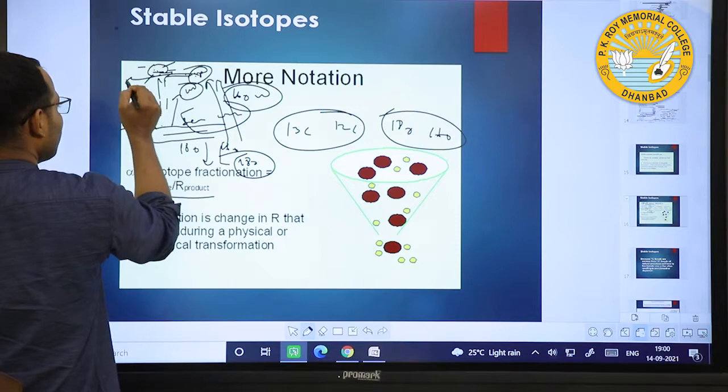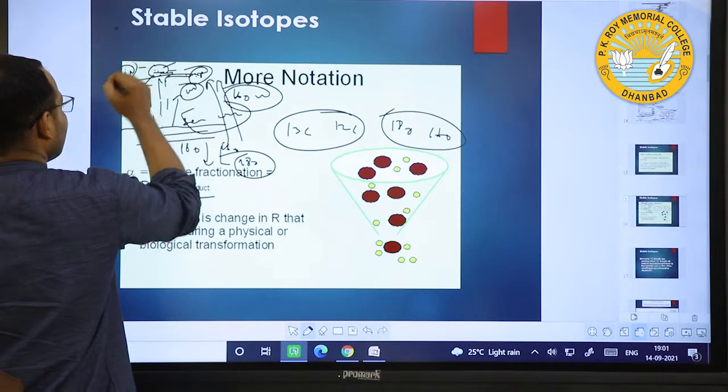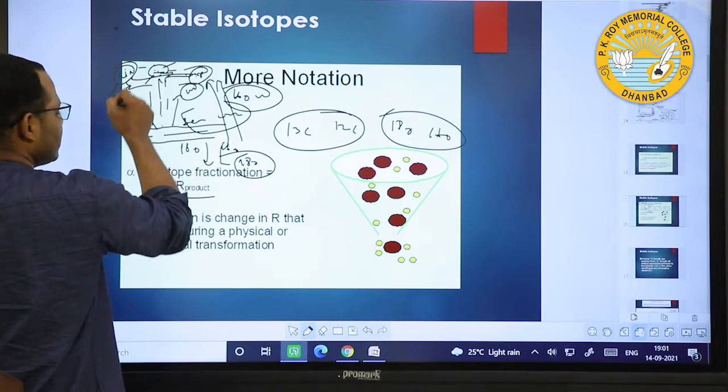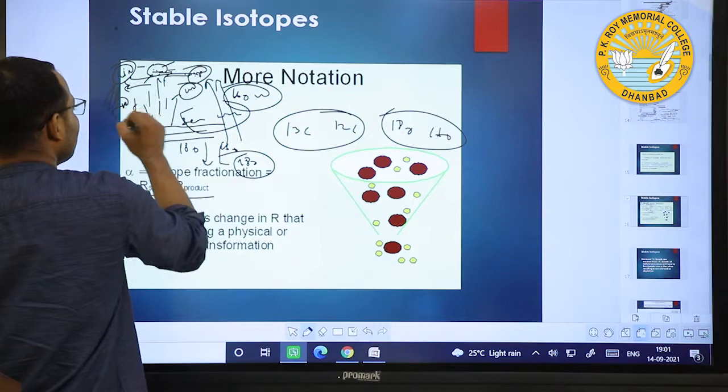If that cloud moves towards the hill or mountain area and rain occurs, then we will get a more negative value.